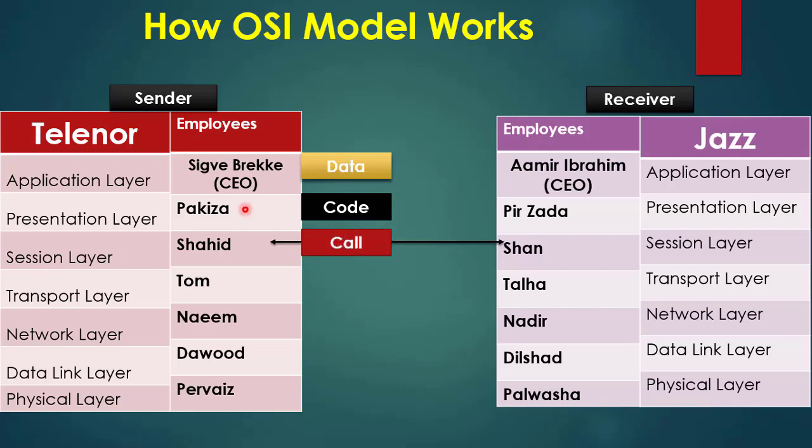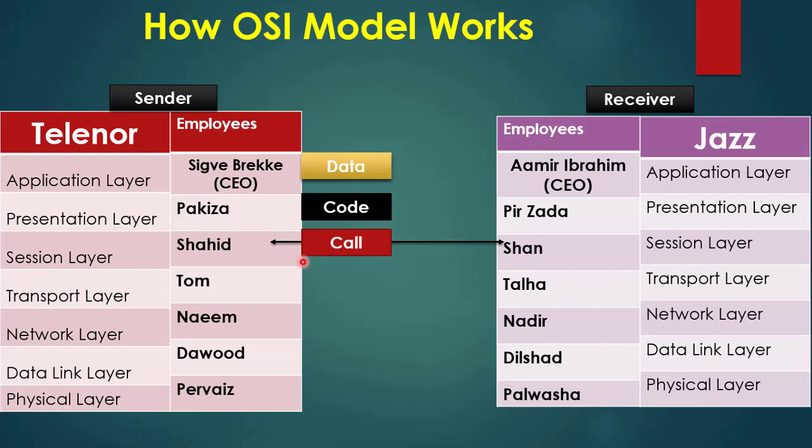Shahid is very competent and his communication skills are very strong. He will contact his rank fellow Mr. Shan of Jazz Company and tell him about the file and check whether it is possible to share the information or not. If it is possible, then he hands over the file to Tom with the instruction of the CEO.